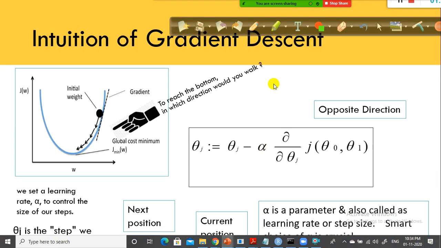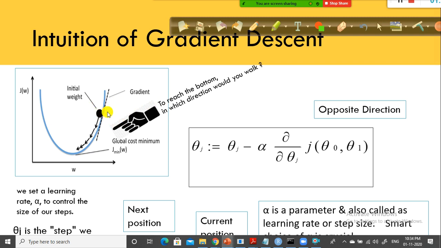When you visually look at this, we randomly initialize some value for theta naught and theta 1. For example, randomly you are standing here. That means you are initialized with some values for theta naught, theta 1 and theta 2. Let's take theta naught.